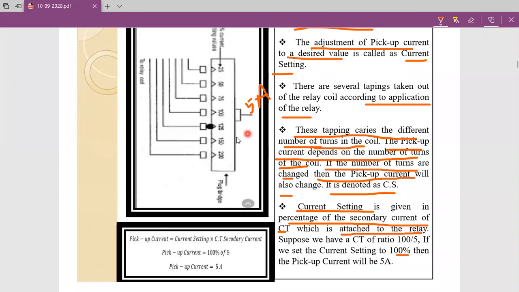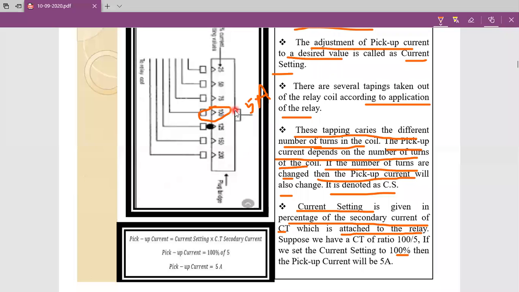When we choose the 100% current setting, 100% of 5 is equal to 5. 50% of 5 is 2.5. 150% of 5 is 7.5. 200% of 5 is 10 amperes.